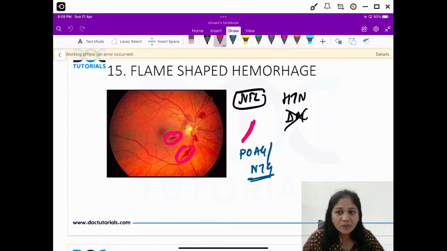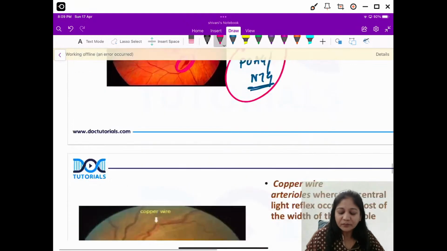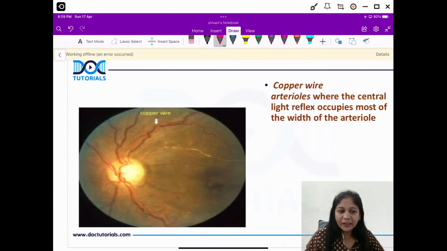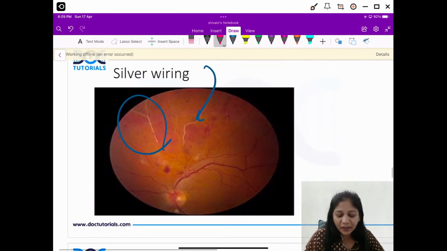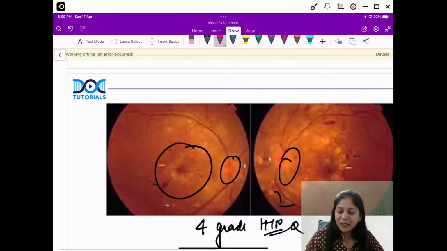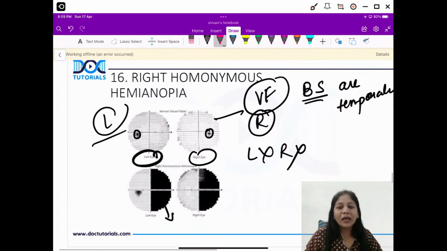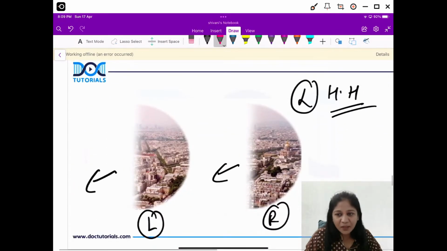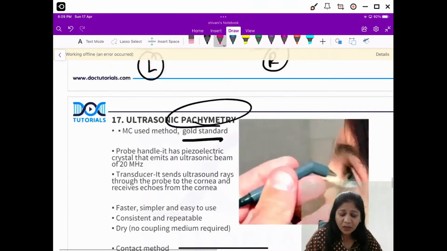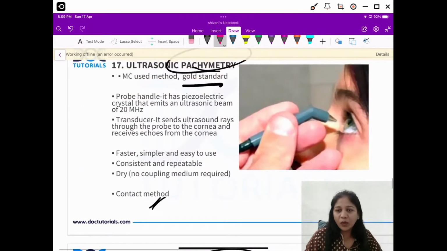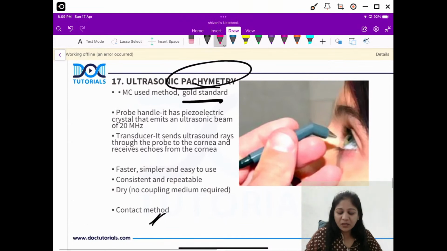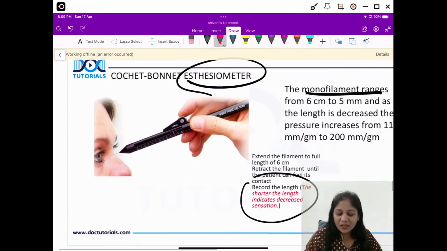So we have flame shaped hemorrhages. I told you flame shaped hemorrhages at disc will be with POAG and NTG, right? I told you about copper wiring and also the silver wiring, and this is the bilateral papilledema, that is in grade 4 hypertensive retinopathy. Then we discussed about right and left homonymous hemianopia, how picture questions can be there. They can ask you about the lesion, where is the lesion. Then we have pachymeter, how to distinguish it from esthesiometer.